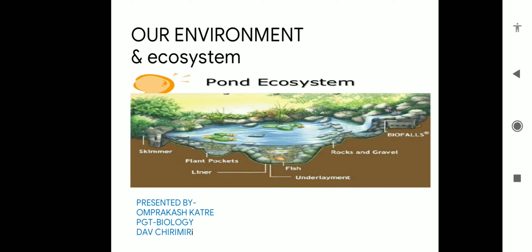So the structural and functional unit of the biosphere, which consists of living and non-living components, is called the ecosystem.